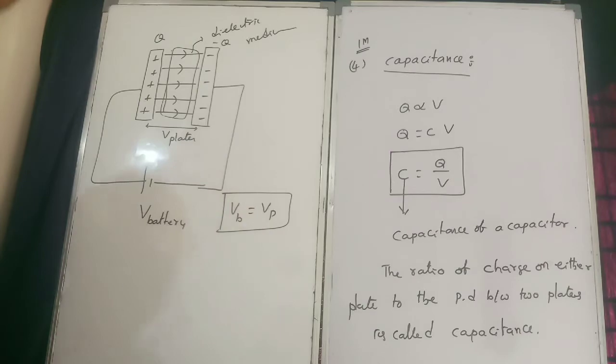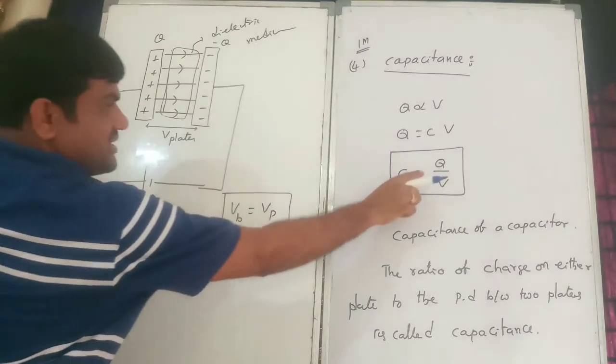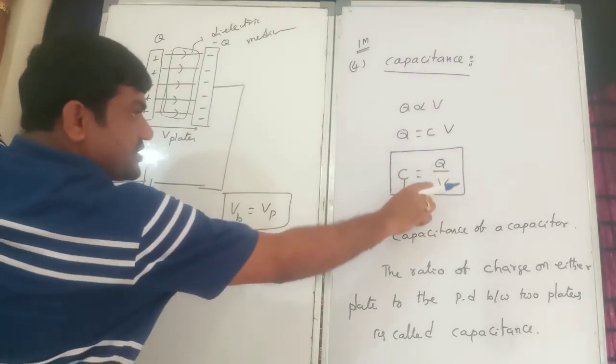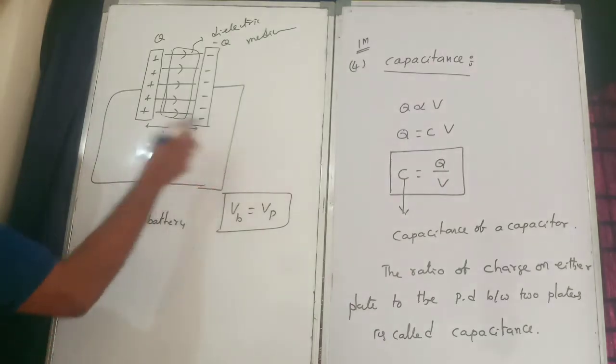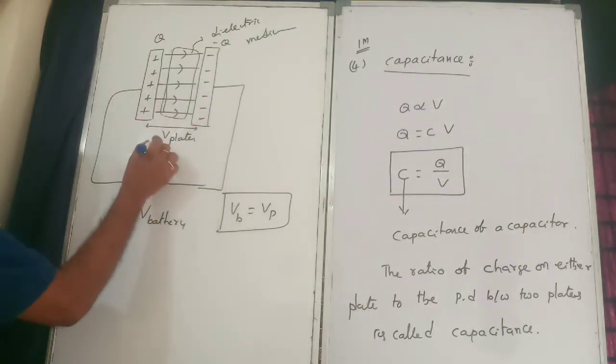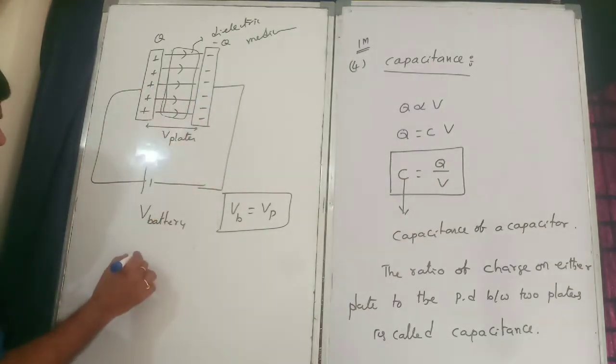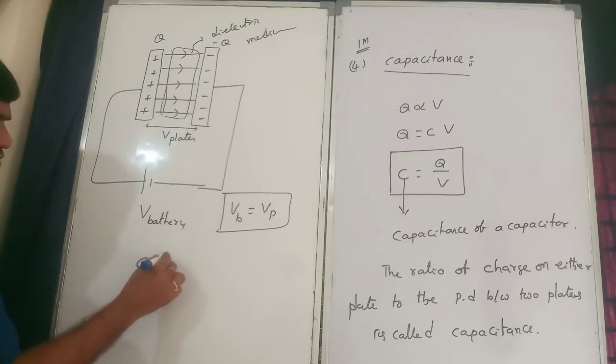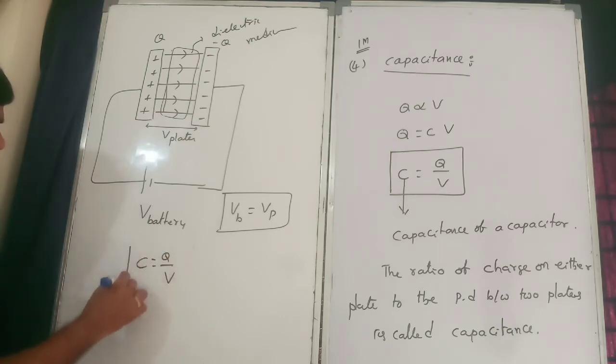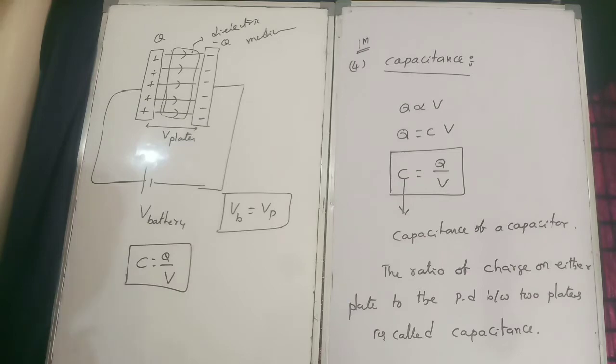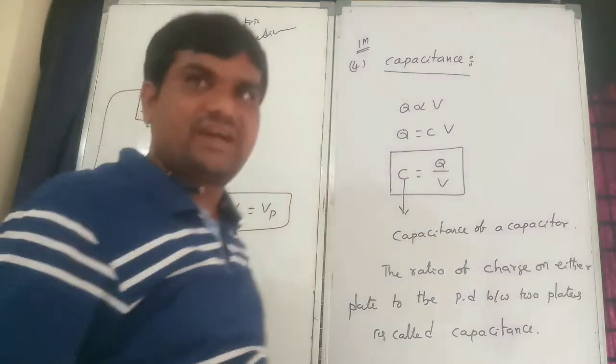So now what happened here? Capacitance is directly proportional to Q and inversely proportional to V. So here this is the potential V and the charge is Q, so C is equal to Q by V. Like that I have given the formula, right? I have given that formula.